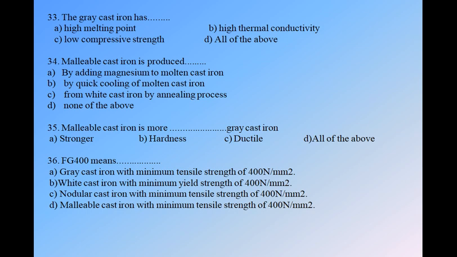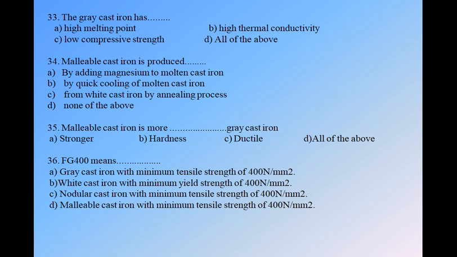Next, question number 33. The grey cast iron has: high melting point, high thermal conductivity, low compressive strength, or all of the above. The grey cast iron has high thermal conductivity. What do you mean by thermal conductivity? Conductivity means the transfer of heat from one surface of the material to another surface of the material. So it is a conduction of heat. So the grey cast iron has high thermal conductivity.